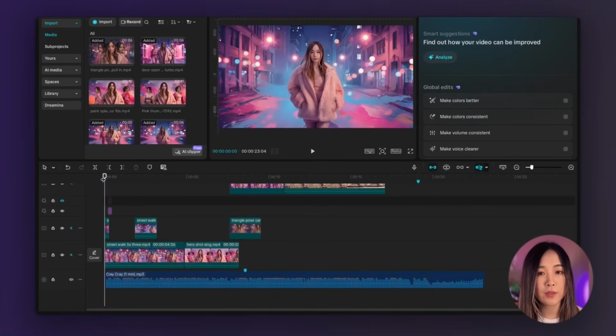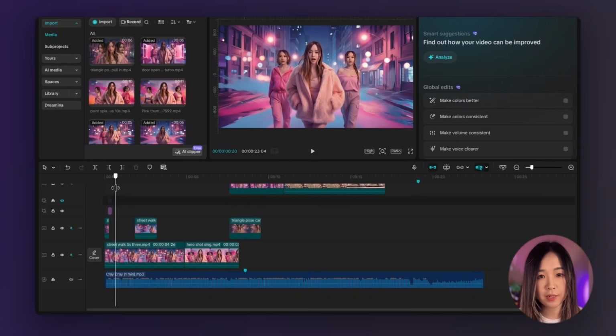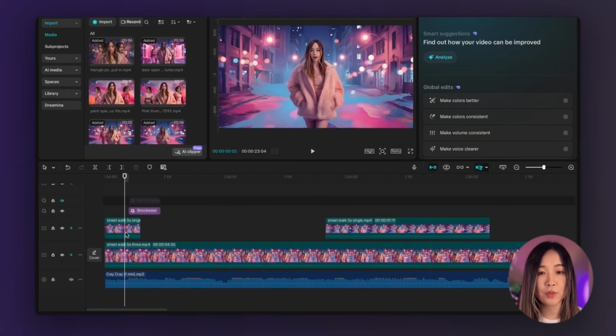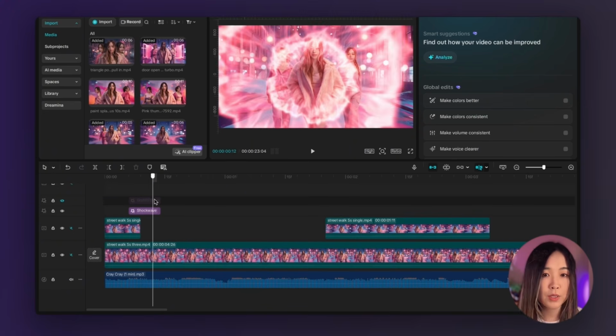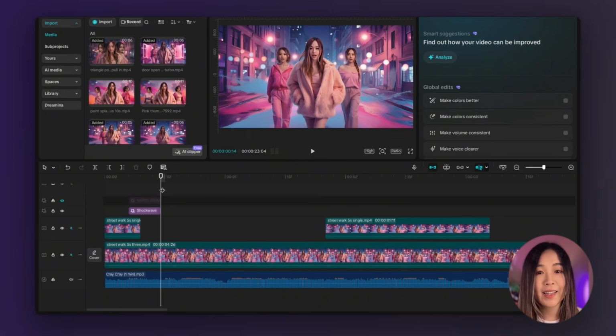How I built this sequence in the editing software is first I sync the 2 clips together on the timeline, and then I layer the solo walking clip on top and the 3 walking together clip underneath. I use the top clip to cover the lower portion. We can also add special effect for transition like this. And that's how I built this sequence. This used to require something like After Effects and hours of masking. And now it's just 1 prompt.